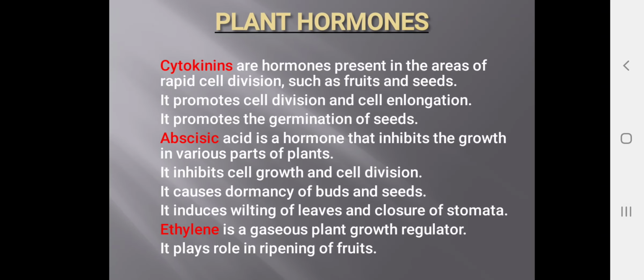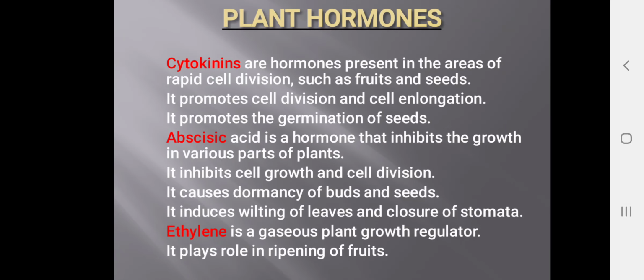The next hormone is cytokinin. Cytokinins are hormones present in the areas of rapid cell division, such as fruits and seeds. They promote cell division and cell elongation. They also promote the germination of seed.